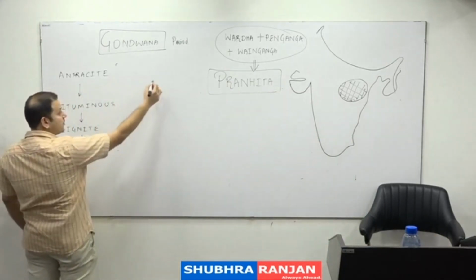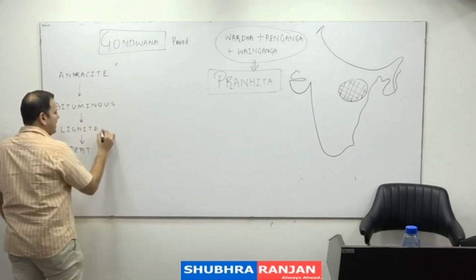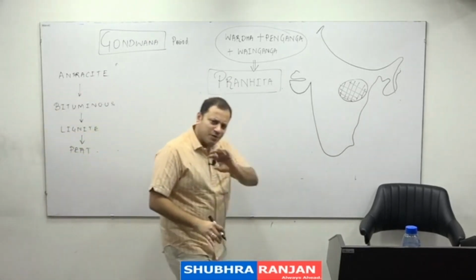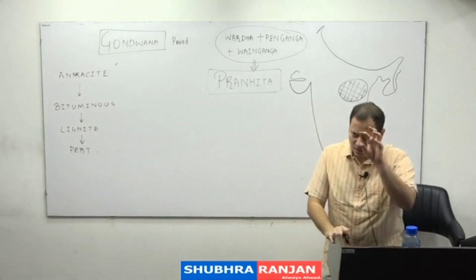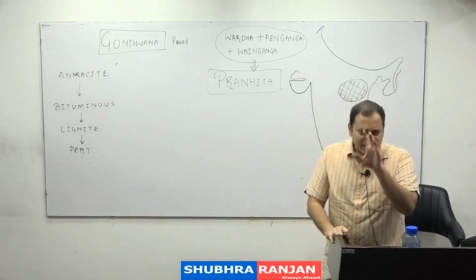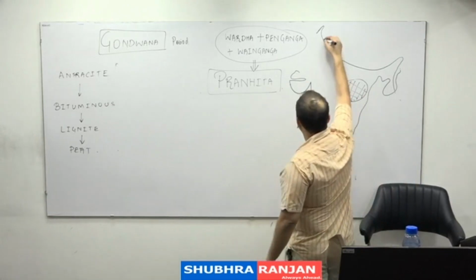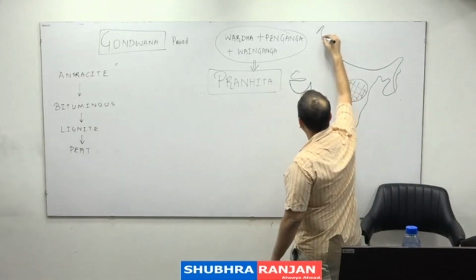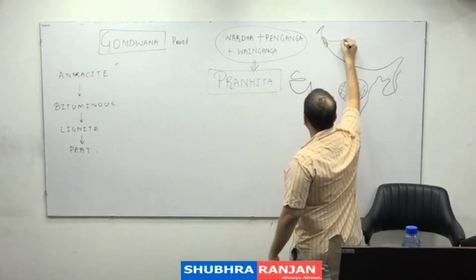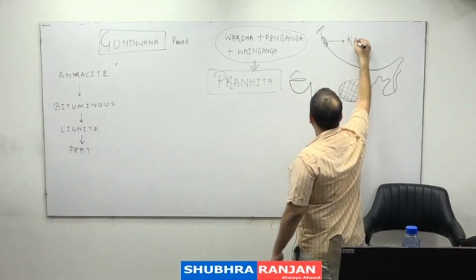So our coal is basically bituminous. Where is lignite found in India? In Tamil Nadu. We'll do that later on. And do we find anthracite in India? Yes, we find anthracite in India in a small region of Jammu and Kashmir, which is known as Kalakot.